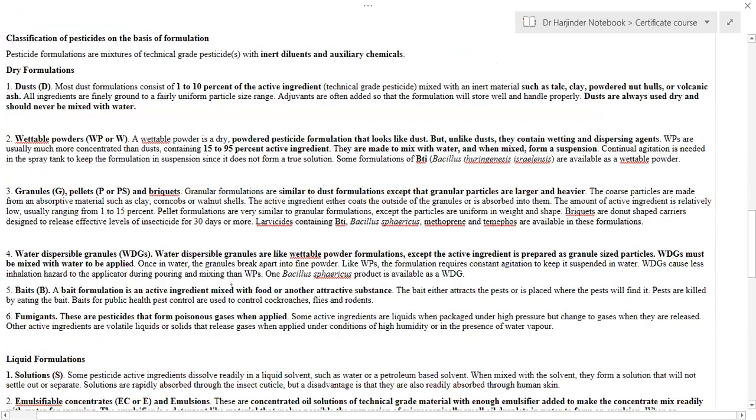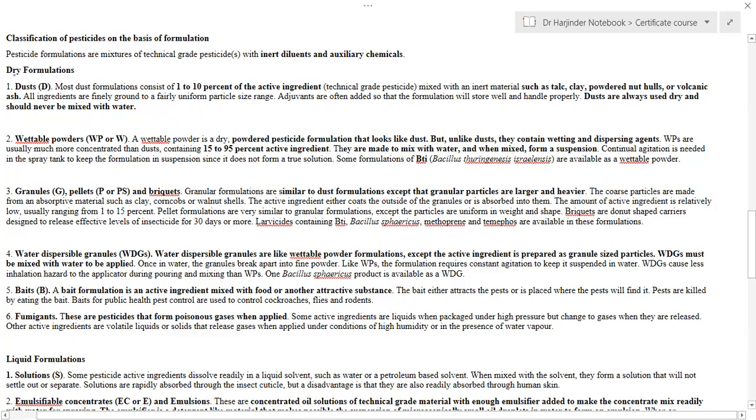Now, next is classification based upon their formulation. On the basis of formulation, we can classify these pesticides into dry formulation and wet or liquid formulation. The third formulation is gas formulation.